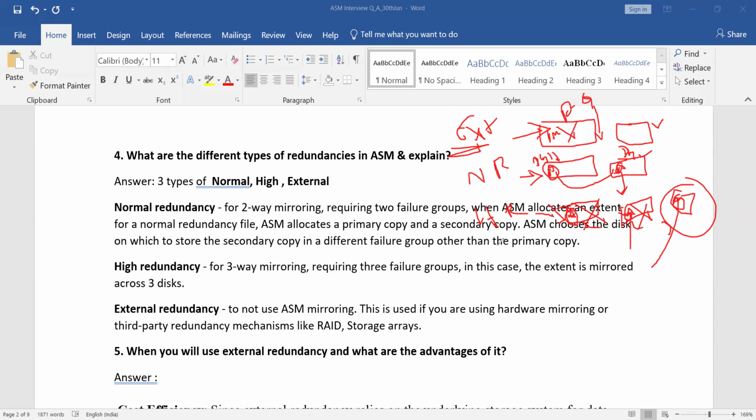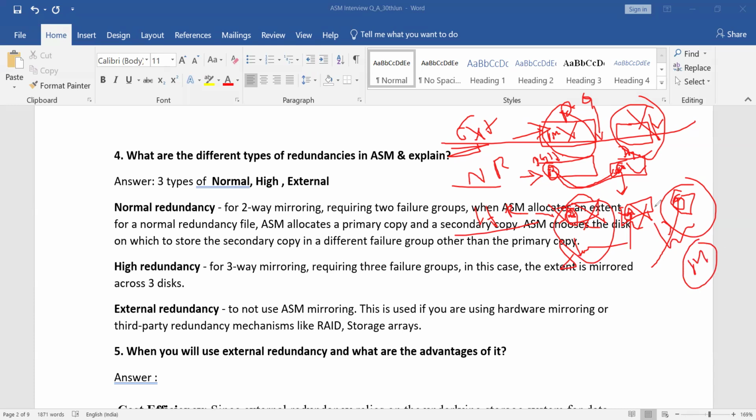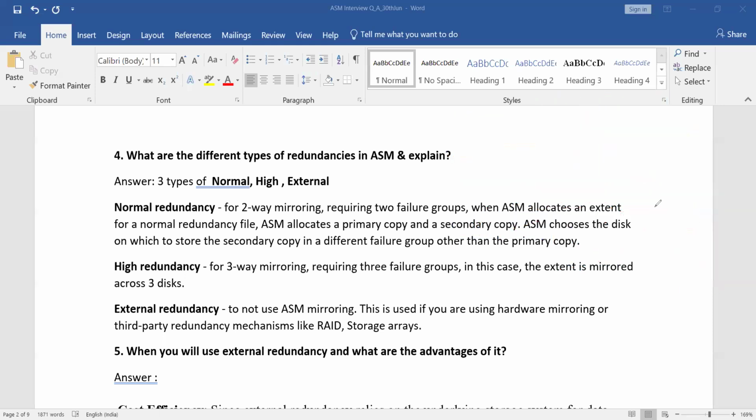Redundancy means a duplicate of your data. In external redundancy, you don't have any duplicate of data. Whatever data you write, only that data will be available. There is no redundancy. In normal redundancy, one extra failover group: one striping, one mirroring. There is no mirroring concept in external. In high redundancy, one striping and two mirrors, two copies of the same data, stored in different disk groups or failover groups. That is the concept.